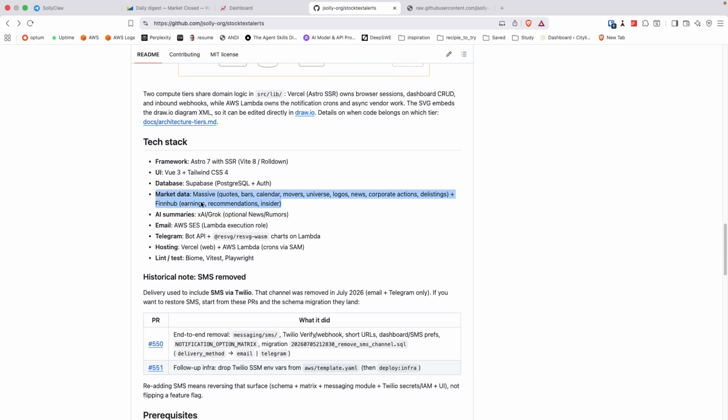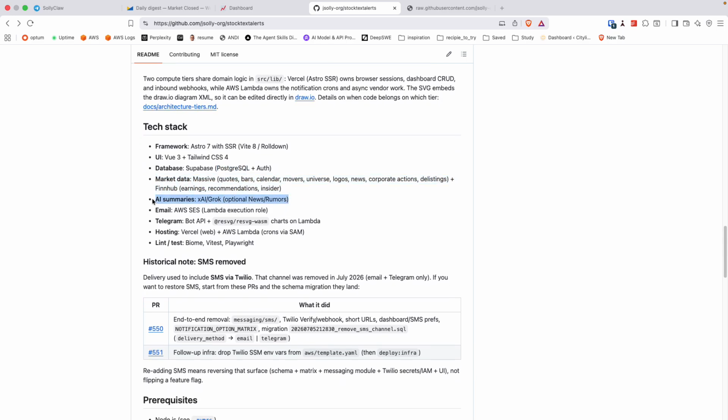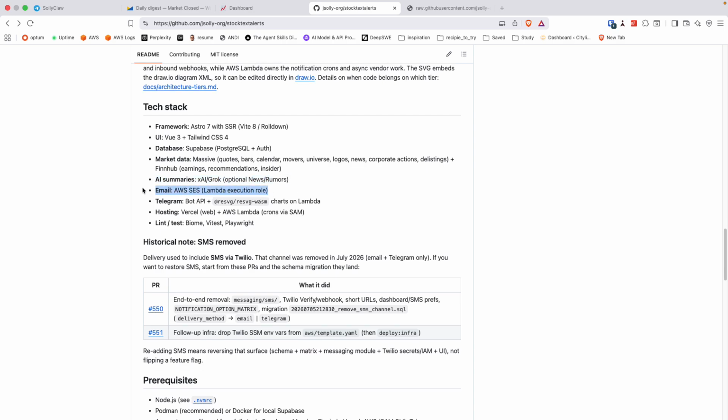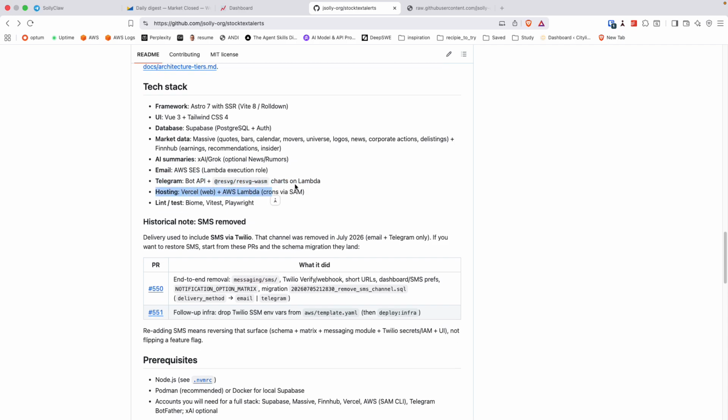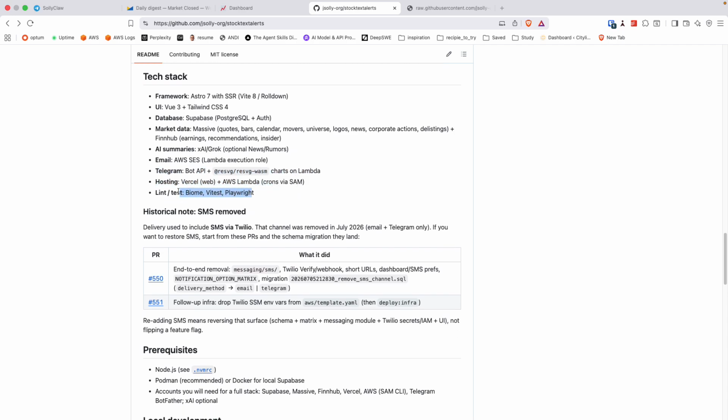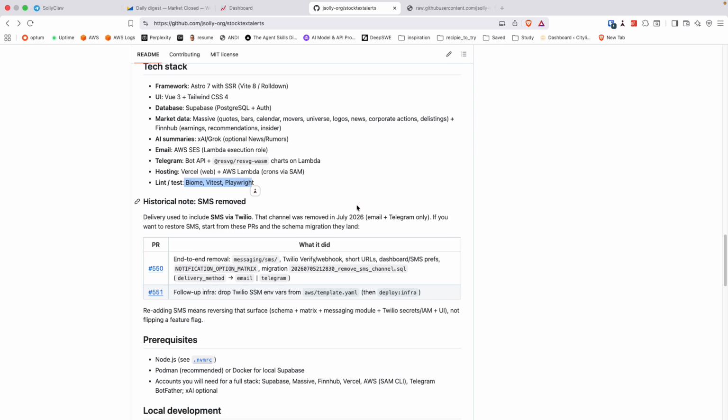Market data, I mentioned those third-party providers, and use some AI here. This is all in AWS. Telegram bot API, that's free. Hosting is Vercel. And then I have a bunch of quality tooling. We're using Biome, Vitest, and Playwright to do some end-to-end testing to make sure everything's solid.